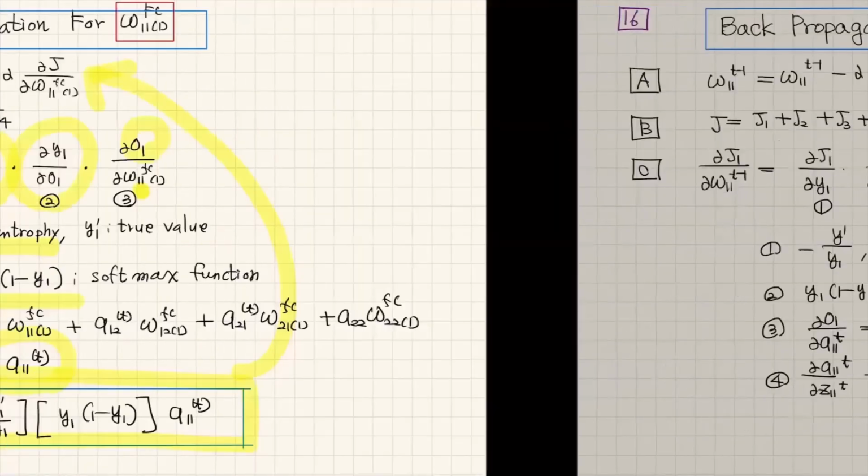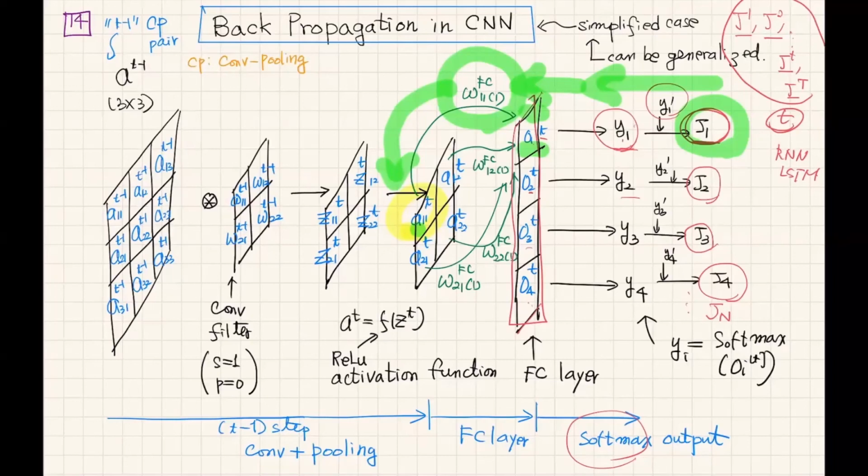Now, let's move on to a little bit more complicated case. Assume that this element, this convolution filter, has to be updated.